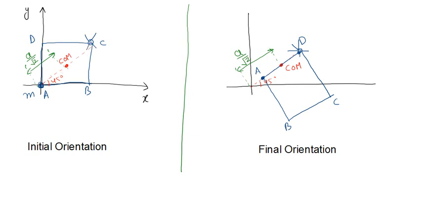So this is the final orientation of the frame. Both of them will move towards each other. The initial separation between them was a root 2 and the final separation will be a by 2, as you can see here. The center of mass will remain at the same position, which is at a distance a by root 2 at an angle of 45 degrees from here. So the center of mass will remain here and both of them will move towards each other. This is the final orientation of the frame.